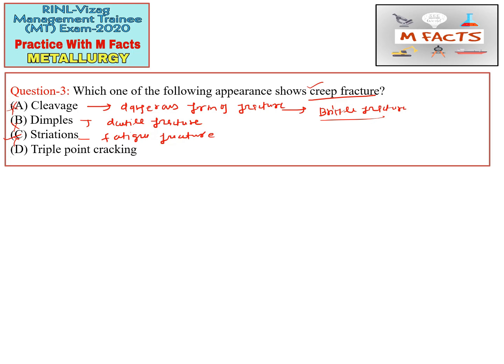So the rest is triple point cracking. Triple point cracking is basically creep fracture. If you find an appearance like triple point cracking, it indicates creep fracture, and for avoiding this creep fracture, that is for creep resistance, we use superalloys. I have already told you in a previous video in detail. So here the correct answer for this question is D part, that is triple point cracking.